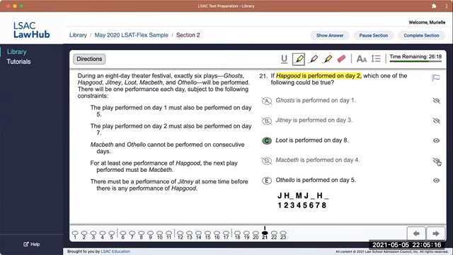O on day 5 can't happen because J is on day 5. So M can't be on day 4. J is already taking day 5 because J had to be on day 1 so that it was before any performance of H. So that's a more detailed look at solving question 21. Hopefully that helps, and you can double check that C is the correct answer.